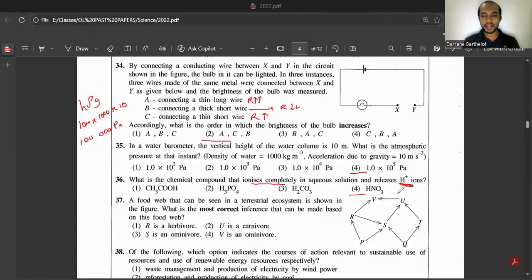So I will tell the other acids as well. Other strong acids are hydrochloric acid and H2SO4. Right? So these three are the main strong acids in your syllabus. Other than this, you have HBr, HI, HClO4 as well. So these are the six main strong acids you can find in your syllabus as well. So the main three are nitric acid, HCl, and H2SO4.